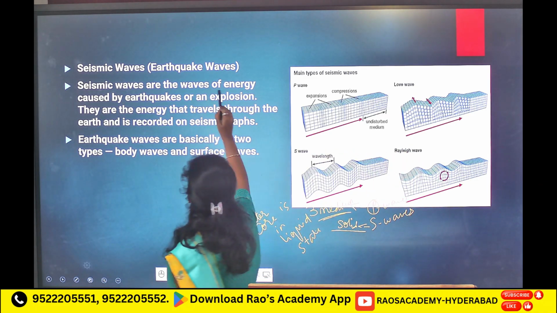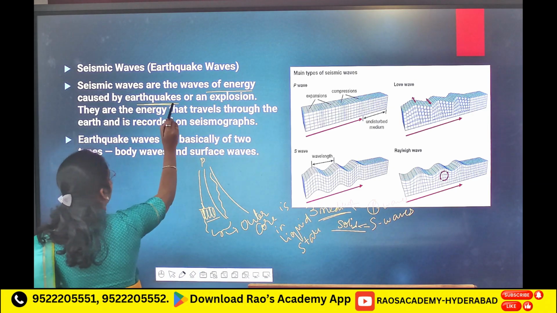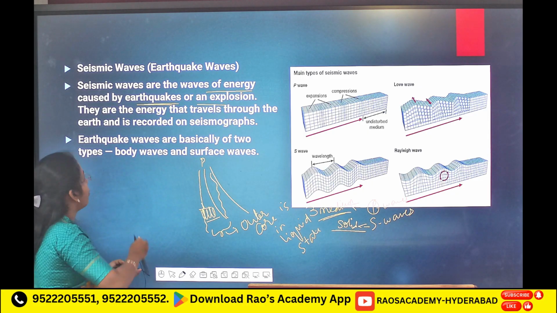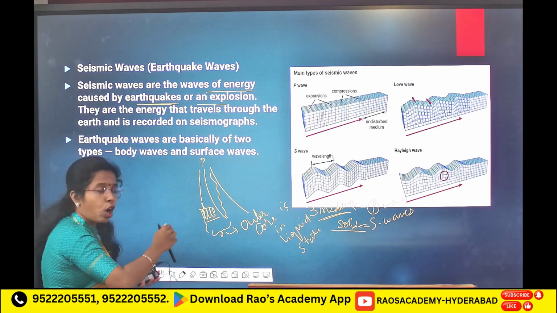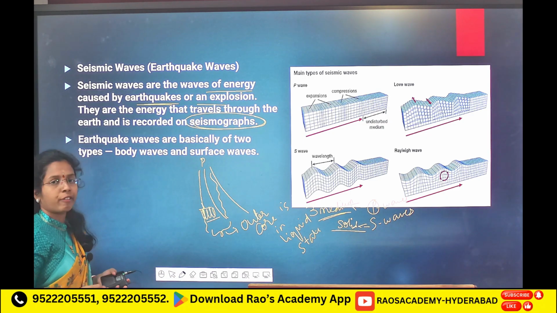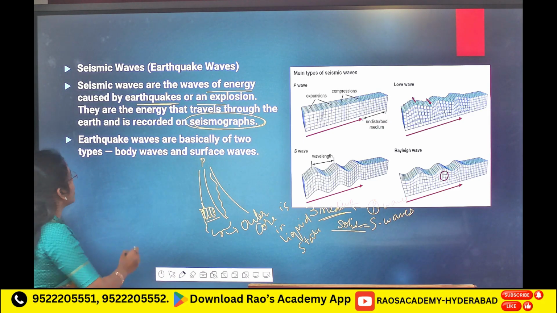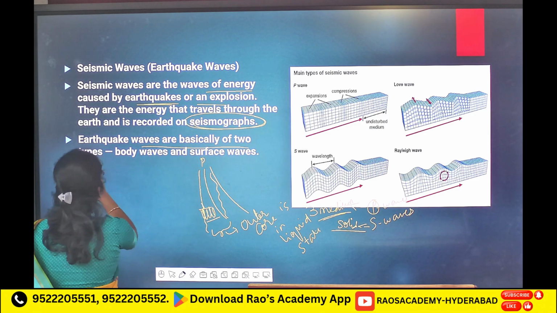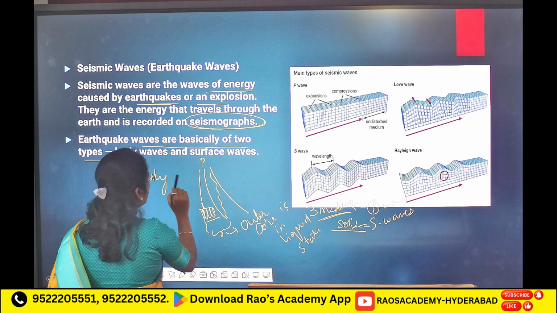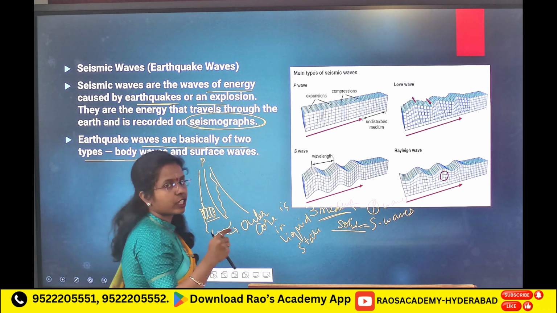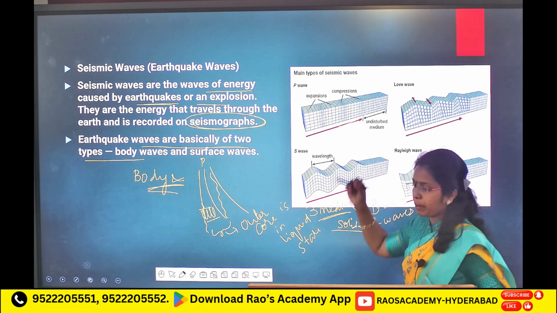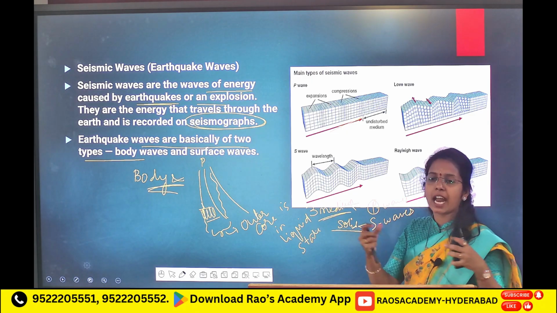Seismic waves are the waves of energy caused by earthquakes or an explosion. They are the energy that travels through the earth and is recorded on seismographs. What does a seismograph record? Seismic waves. Earthquake waves are basically of two types, body waves and surface waves. Body waves again are P waves and S waves.